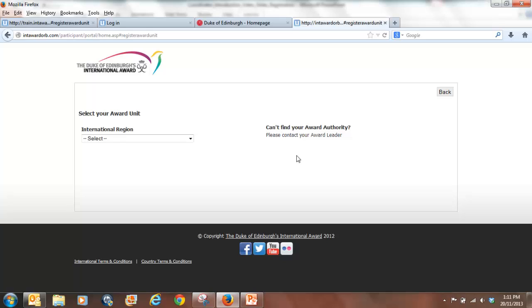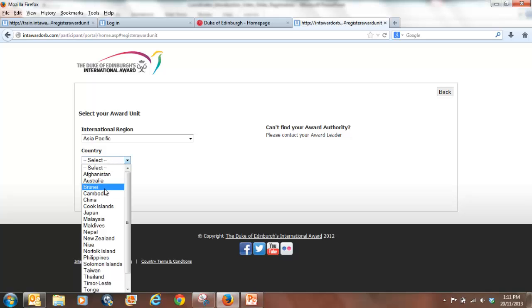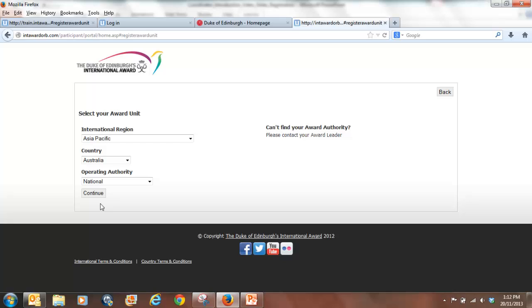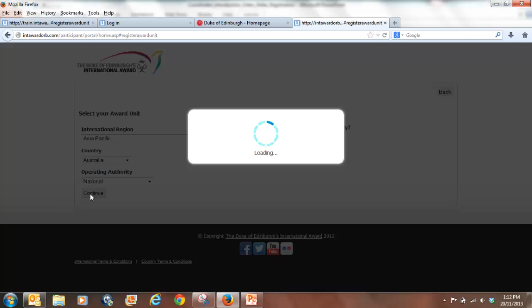And the first screen is asking you about where your award unit is located. So for international region, you select Asia Pacific. For country, Australia. For operating authority, it's the operating authority that you're licensed to, which will more than likely be the state in which you reside or that your organisation is based in. Or if you are a national operator, you will select national. And for the purposes of this training video, that's what I'm going to select. And once those three fields are completed, you select continue.